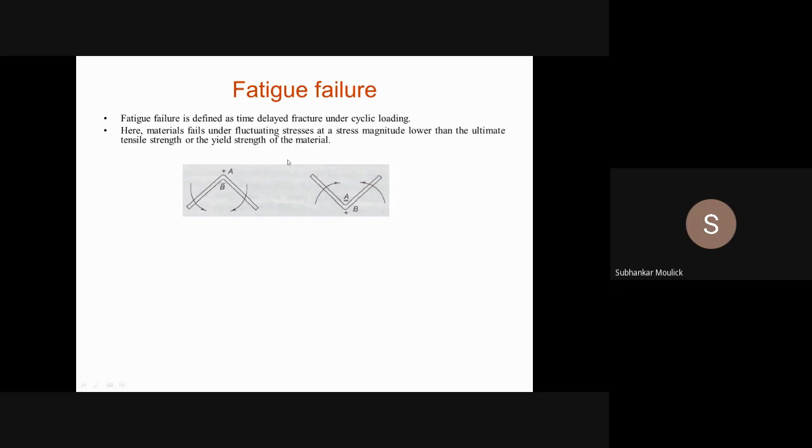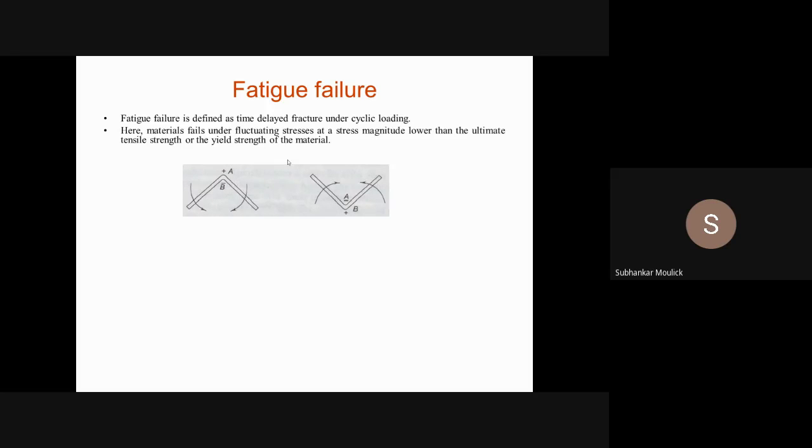That means fatigue failure will take less time. If a component is subjected to fatigue failure, it will take very little time to fail, because the endurance limit value is lesser than the ultimate and the yield strength value.